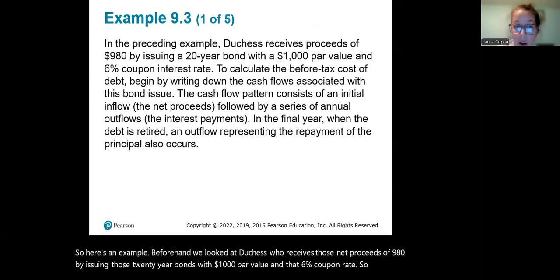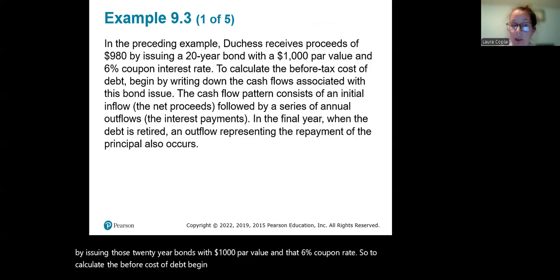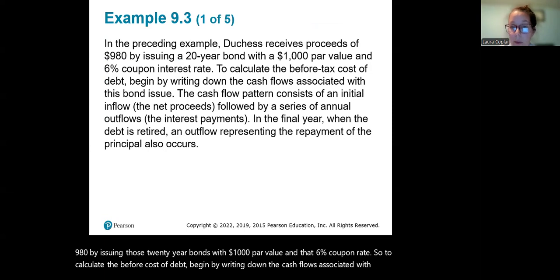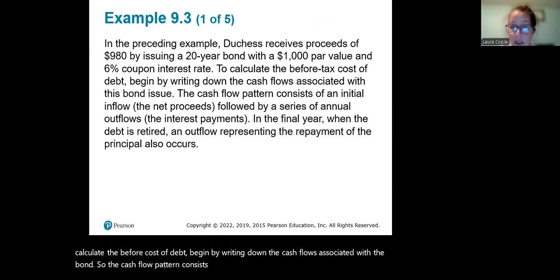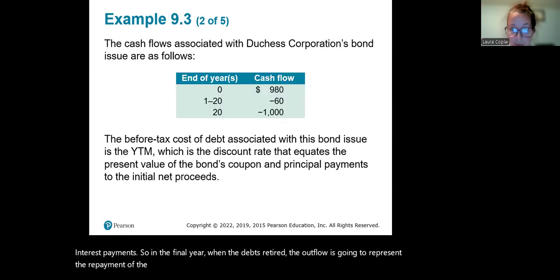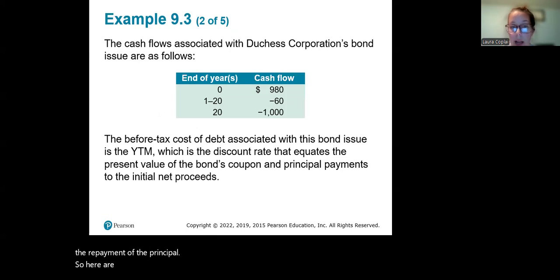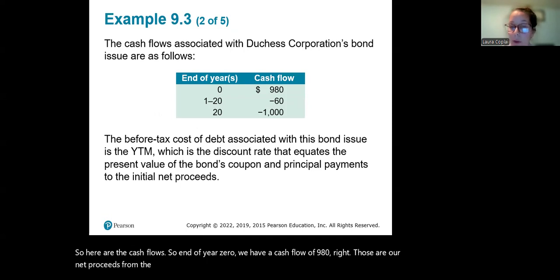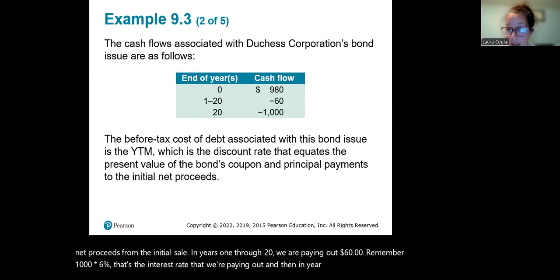To calculate the before-tax cost of debt, begin by writing down the cash flows associated with the bond. The cash flow pattern consists of an initial inflow, those net proceeds, followed by a series of annual outflows, those interest payments. In the final year, when the debt is retired, the outflow also represents the repayment of the principal. So here are the cash flows. At the end of year 0, we have a cash flow of $980, right? Those are our net proceeds from the initial sale. In years 1 through 20, we are paying out $60. Remember, 1,000 times 6%. That's the interest we're paying out. And then in year 20, we're repaying that $1,000.